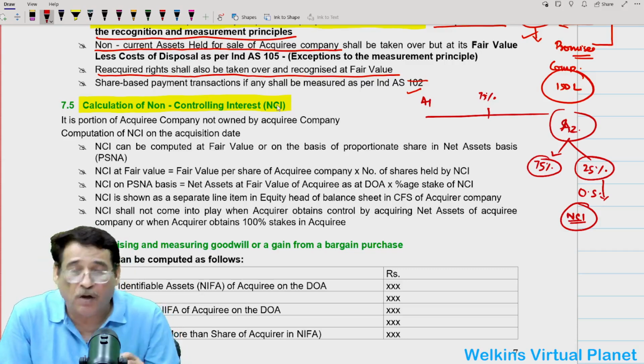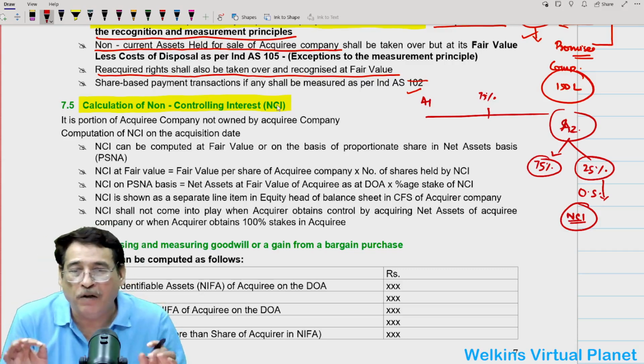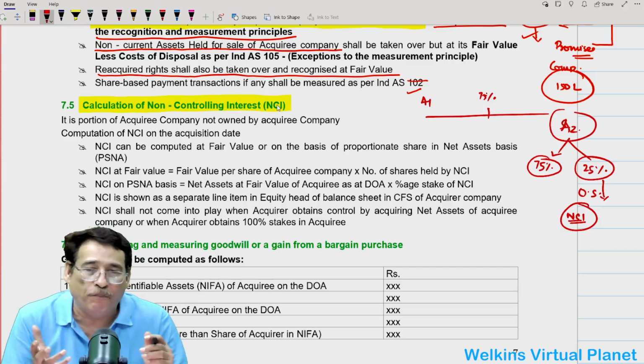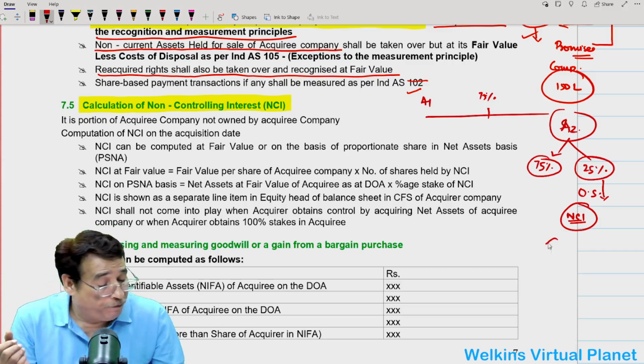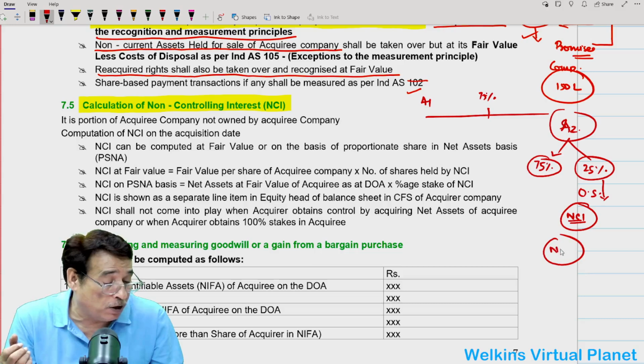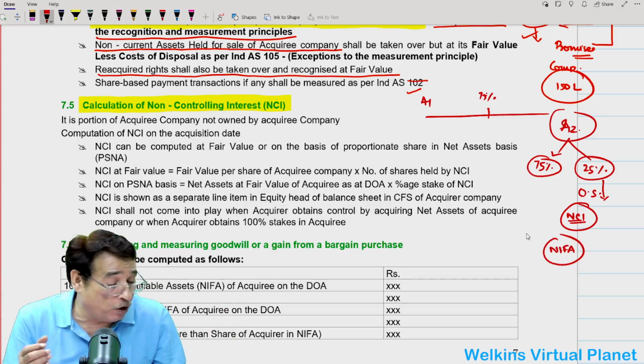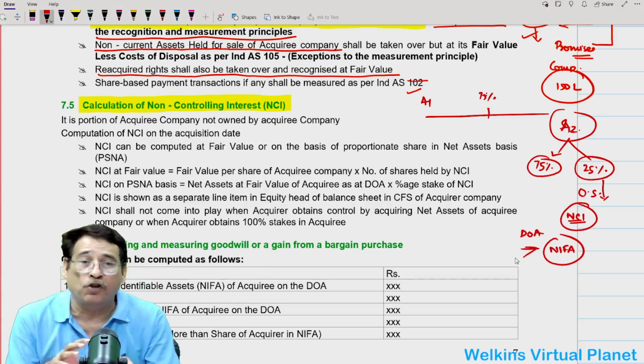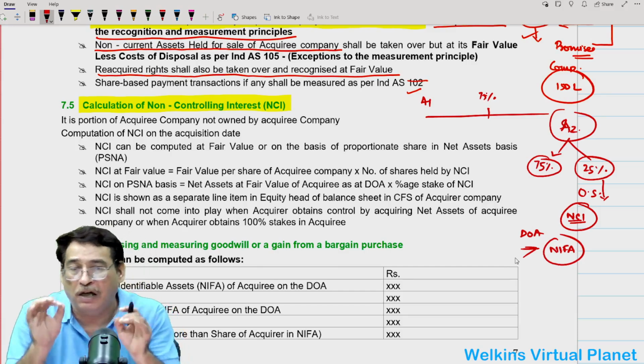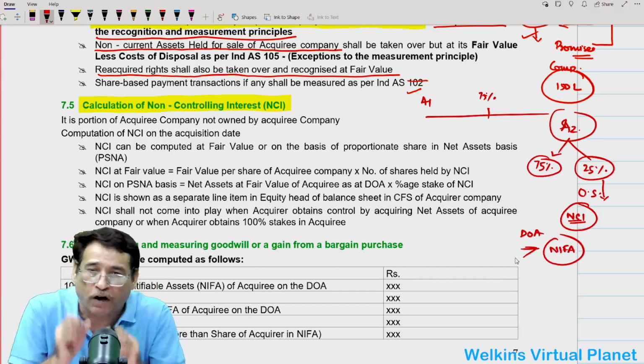So calculation of non-controlling interest simply means that on the date of acquisition, we must first find out the total net identifiable assets of the acquiree company.